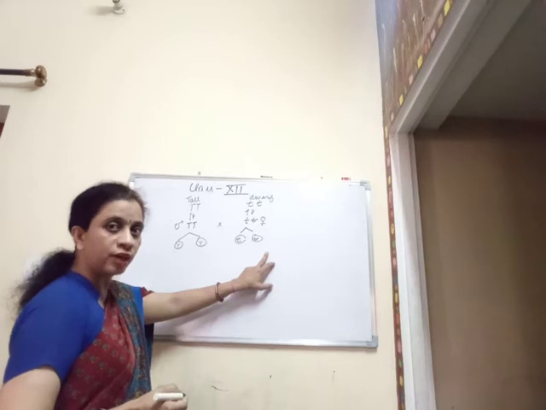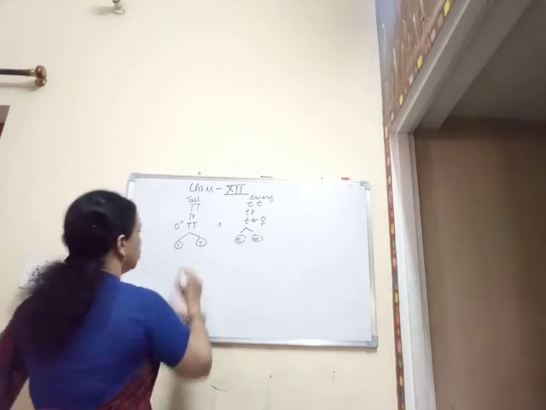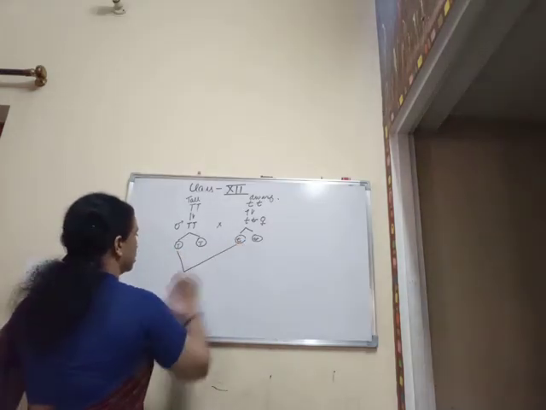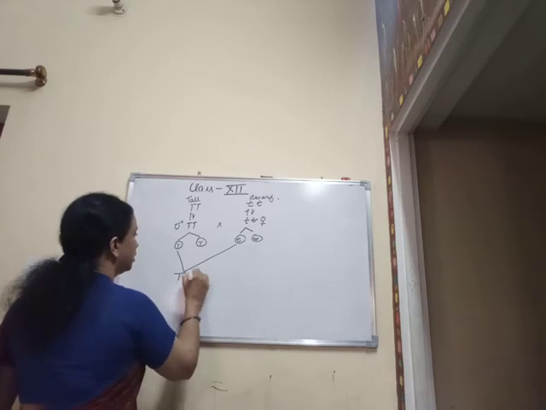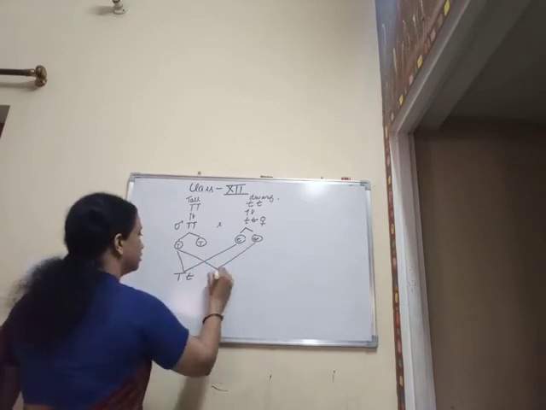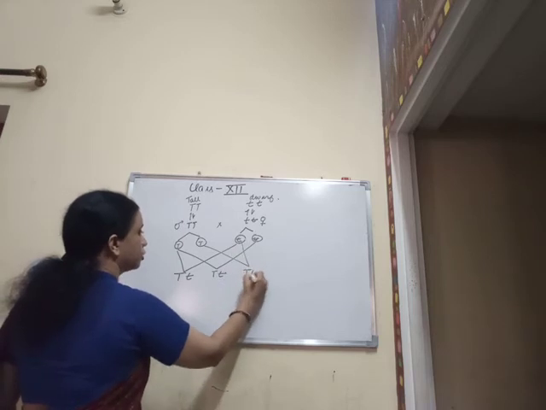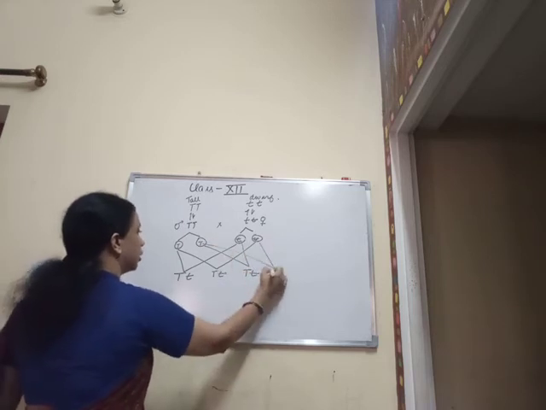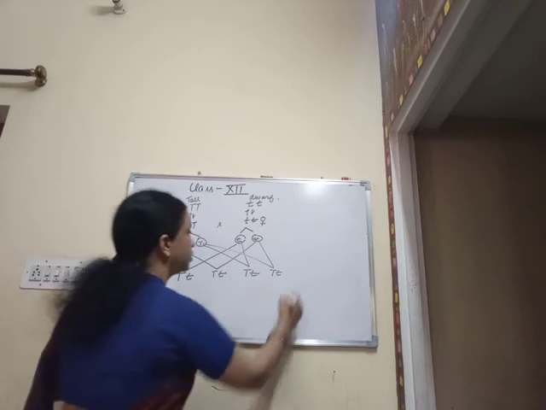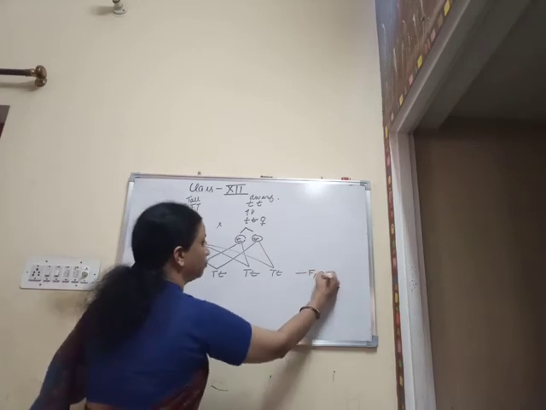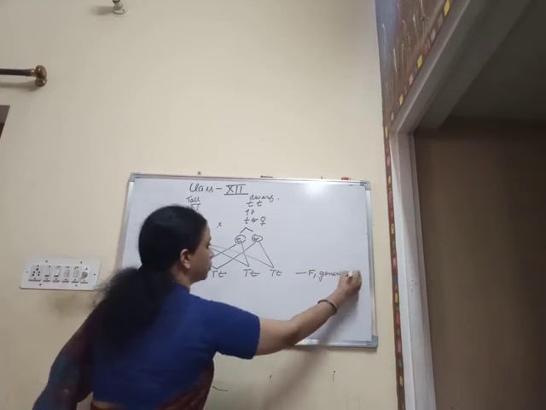So there are random chances of mating. So here it is Tt, Tt, again capital T, small t, again capital T, small t. So this is the F1 generation that we have got, the first filial generation.